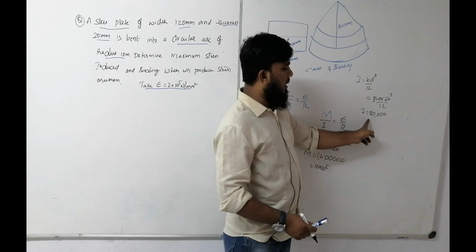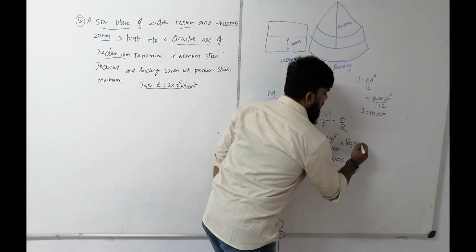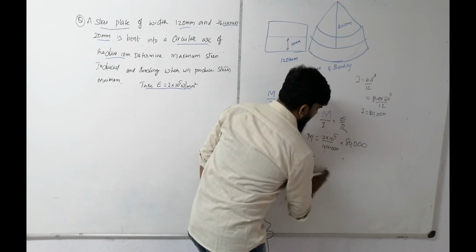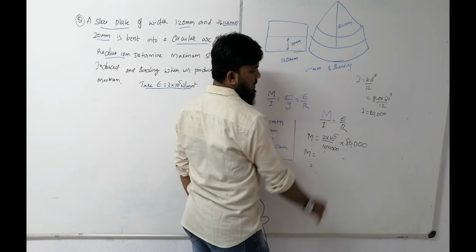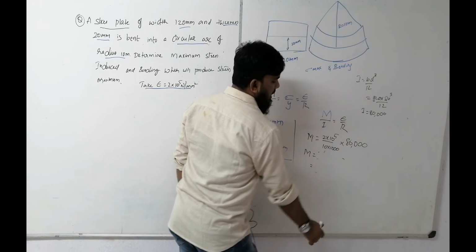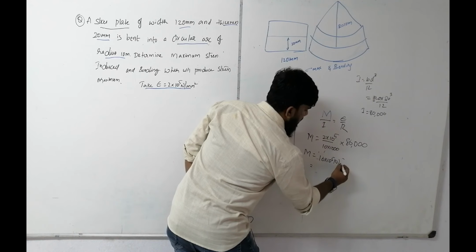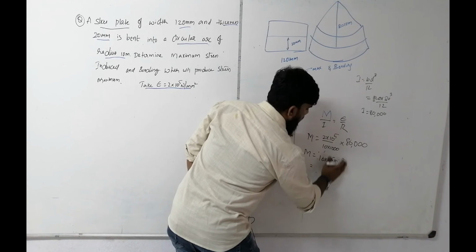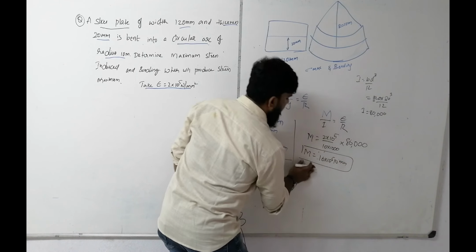So we have got the value of I as 80,000. Now simple calculation: 1, 2, 3, 4 zeros, you can directly cancel 4 zeros here. 16 into 10 to the power of 5 Newton mm. What is the unit for moment? It is Newton mm. You calculated the value of moment.